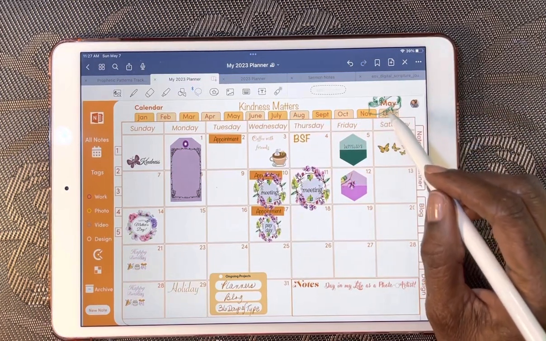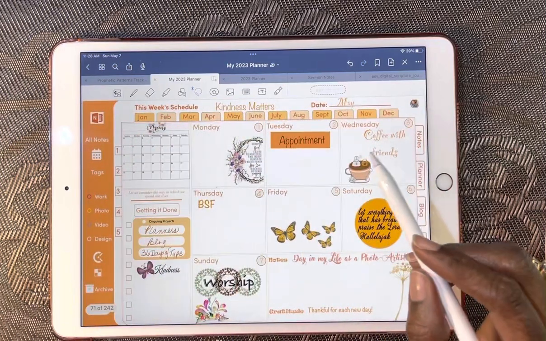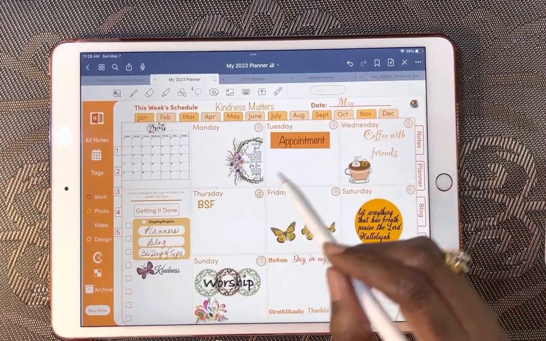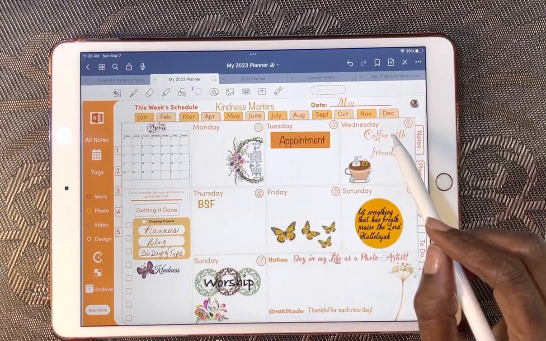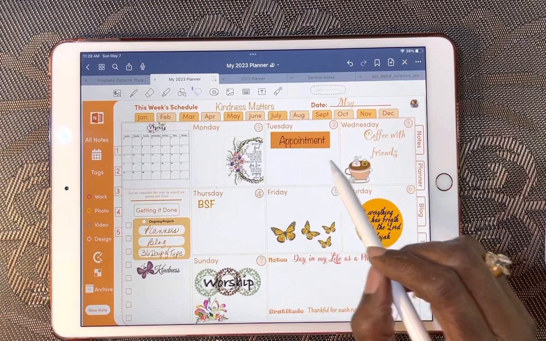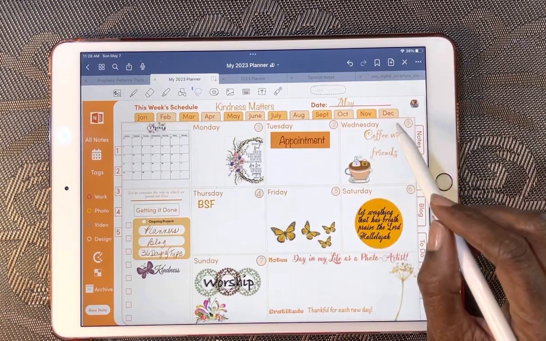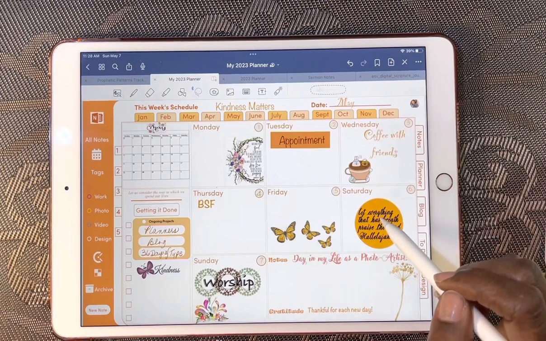And this was another element that I found. So this is the coming week. This was actually this past week. So these are some elements. I kind of brought them over my appointment. I had an appointment on Tuesday the 2nd. Coffee with Friends on Wednesday, and these other ones.